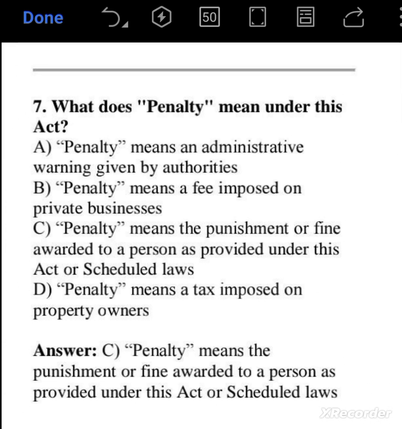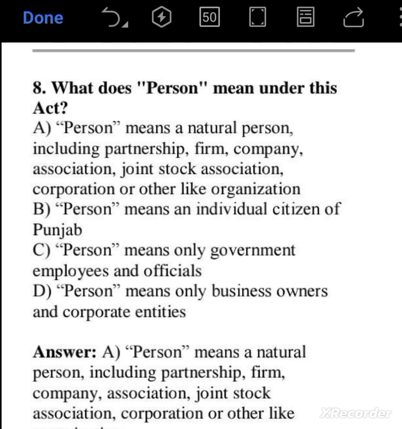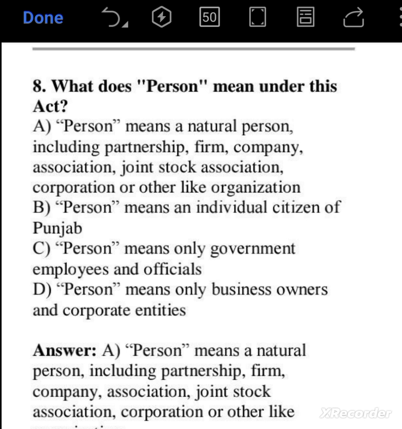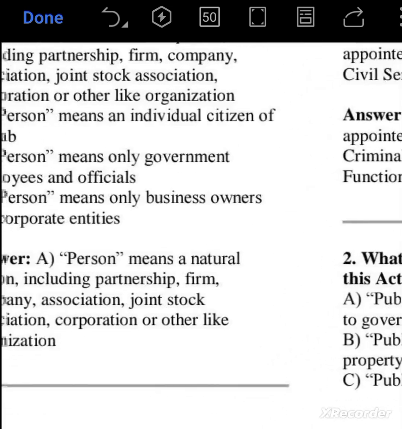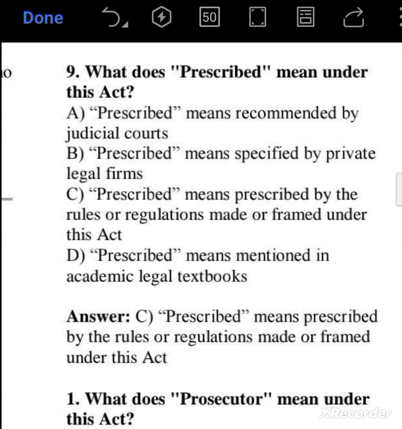What does penalty means under this act? Penalty means the punishment or fine awarded to a person as provided under this act or scheduled law. What does person means under this act? Person means a natural person including partnership, firm, company, association, joint stock association, corporation, or other like organizations. So option A is the correct answer. Moving to next question. What does prescribed means under this act?